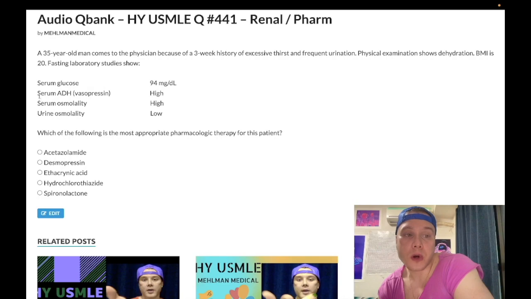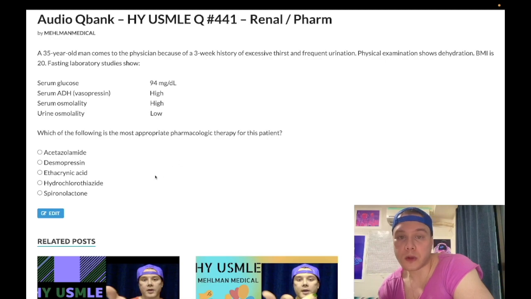If we ignore the ADH that I wrote here for high, and we just look at these urine values, diabetes insipidus, where we have dilute urine and concentrated serum, this can be either central or nephrogenic. So central is we're not producing ADH, and nephrogenic is we have insensitivity at the kidney, right? So this is clearly nephrogenic DI, and we say, well, how are we going to treat it?